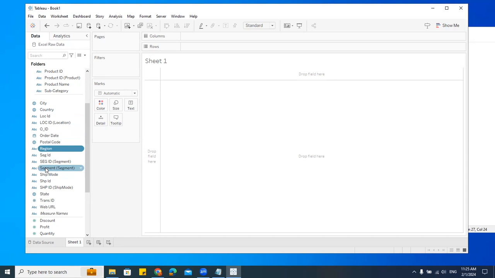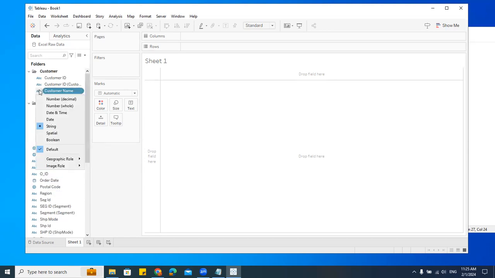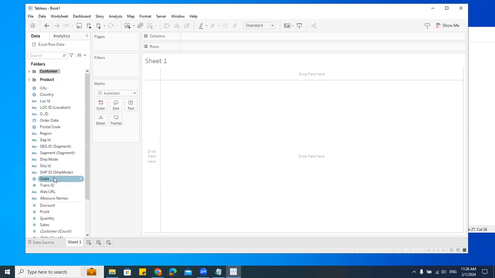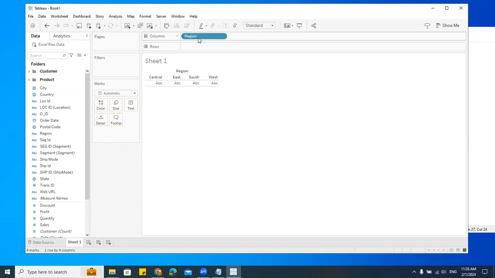You can also change it anytime you want. You can just click on this. See, number, decimal, date. You can go here, geographic. Understood? Okay, this is the data type. Now we were talking about the region. So what I'll do, I'll take this region and drop it in columns.